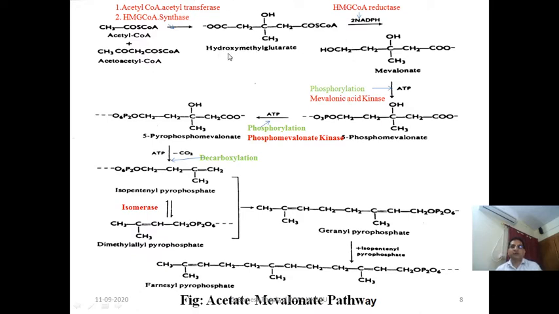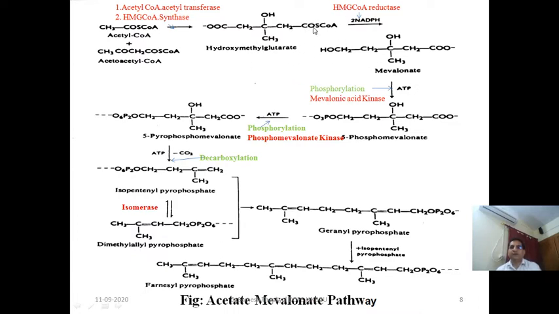Now this hydroxymethyl glutarate will be reduced in presence of HMG CoA reductase enzyme and NADPH, that is nicotinamide adenine dinucleotide phosphate. So this hydroxymethyl glutarate will reduce to form the mevalonate.